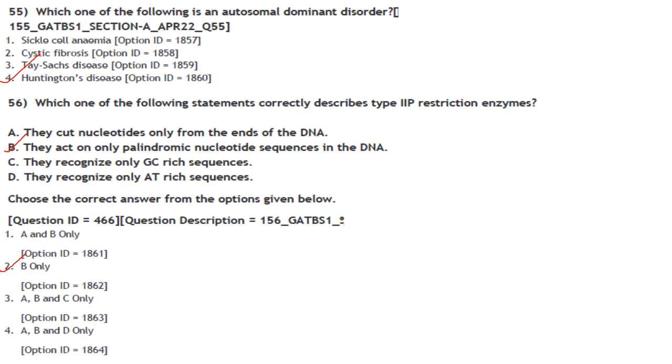Then next one. Which one of the following statements correctly describes type 2 restriction enzymes? They cut nucleotides only from the ends of the DNA. No. They are endonucleases, so they can cut within also. Then they act on only palindromic nucleotide sequences in the DNA. That is correct. They recognize only GC rich sequences, they recognize only AT rich sequences. They both are not correct. So the answer here is option 2, that is B only.